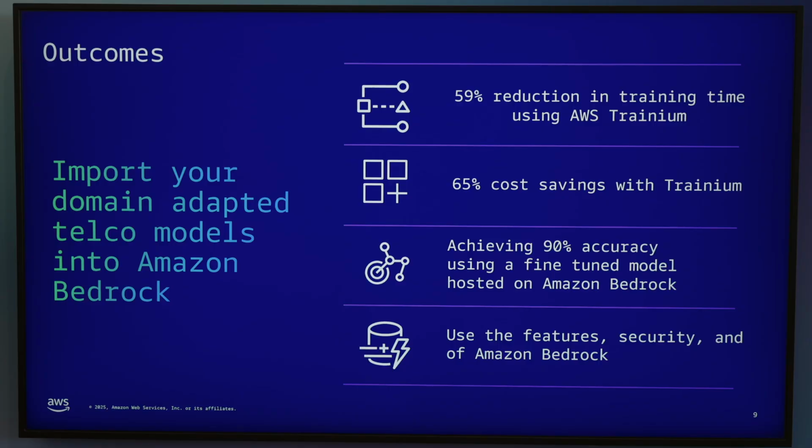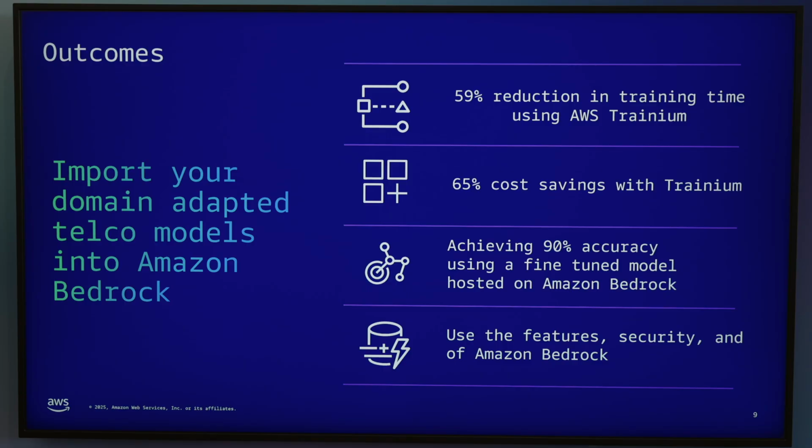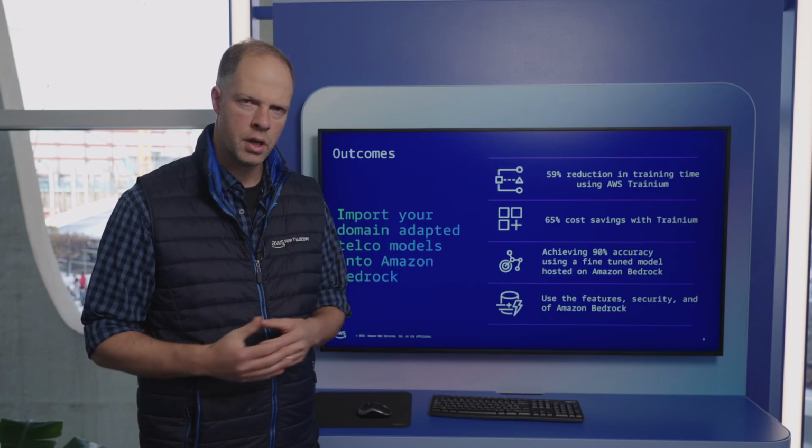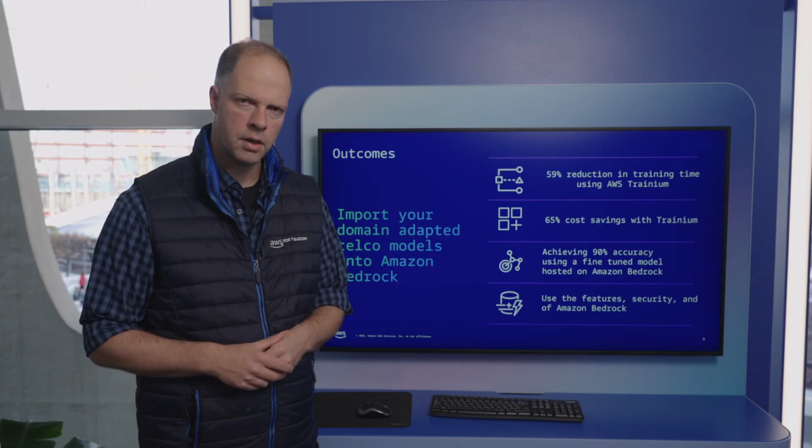So to summarize, we're talking about 59% reduction in training time using AWS Trainium, 65% cost saving with Trainium compared to the equivalent GPU as we discussed. We are also achieving, as you saw in the results, when we used the comparison using LLM as a judge, 90% accuracy using the fine-tuned model hosted on Amazon Bedrock. And of course, we use the rich ecosystem of features available on Bedrock, from evaluation using LLM as a judge, and other capabilities when we bring in the fine-tuned model.